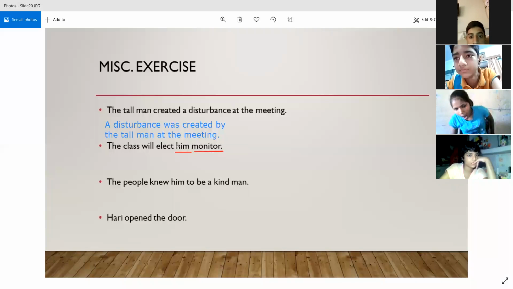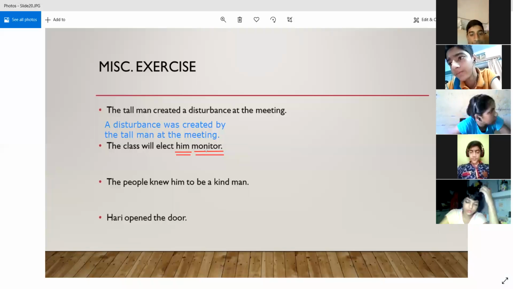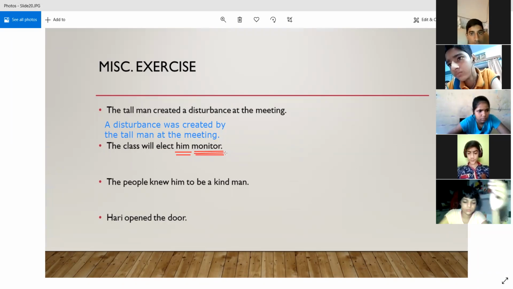So over here in this sentence, him was the object and monitor was the complement of the object, because here monitor and him are the same person. They are not different people. So monitor is something that is explaining him. It is giving some more details about the object him.